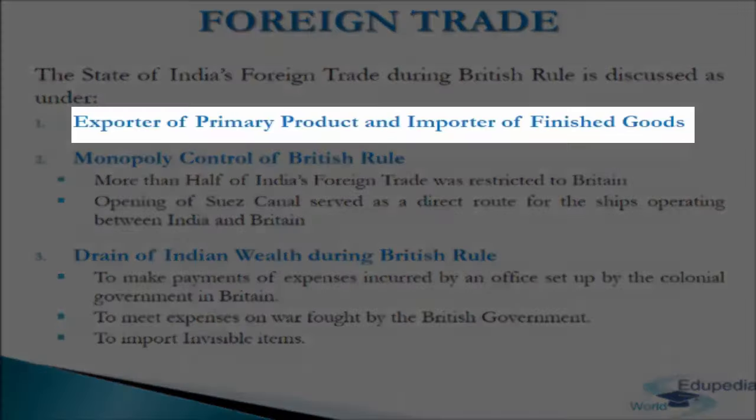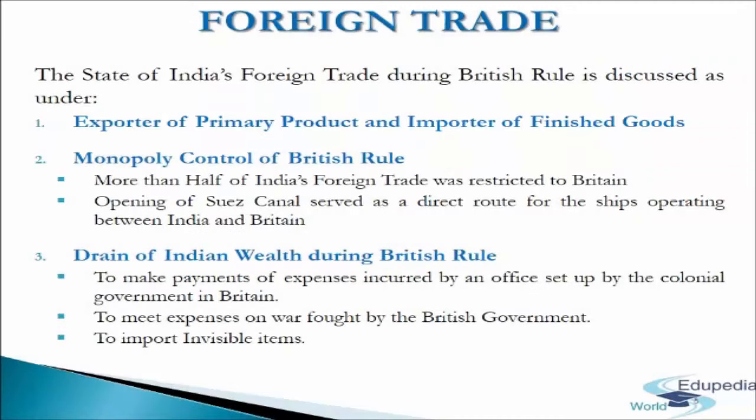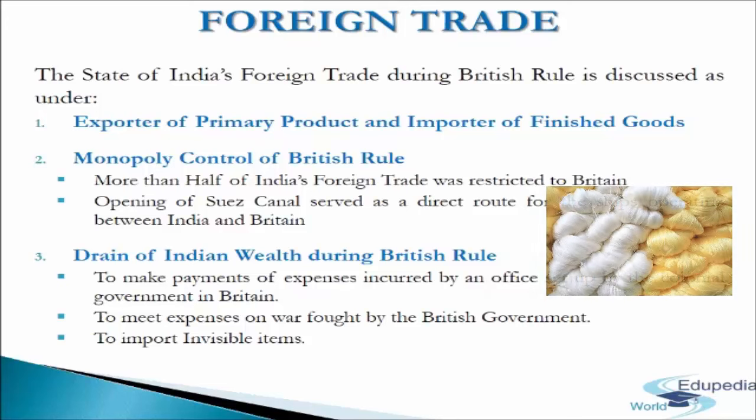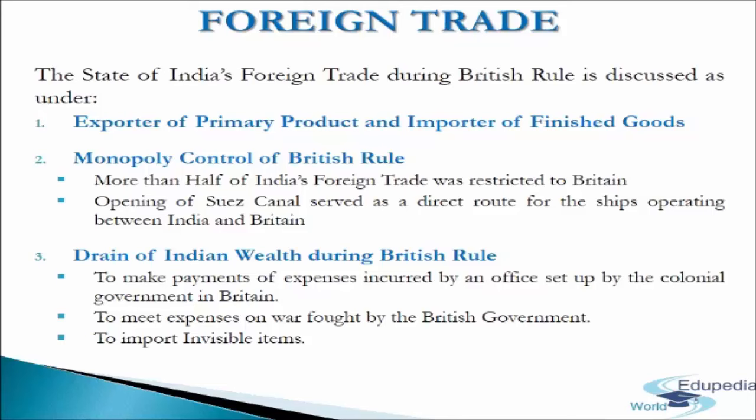First is exporter of primary products and importer of finished goods. India became an exporter of primary products such as raw silk, cotton, wool, sugar, indigo, jute, etc., and an importer of finished consumer goods like cotton, silk, and woolen clothes and capital goods like light machinery produced in the British industries. Second point, monopoly control of British rule.